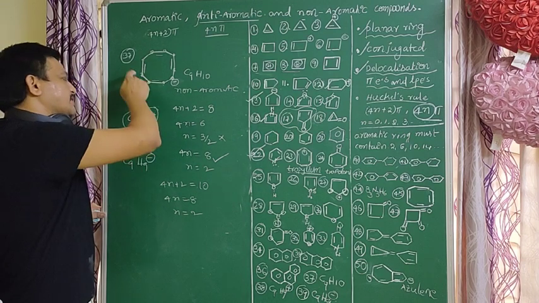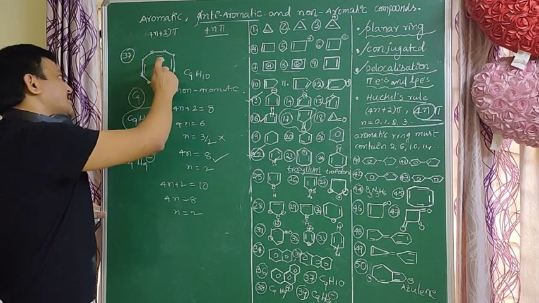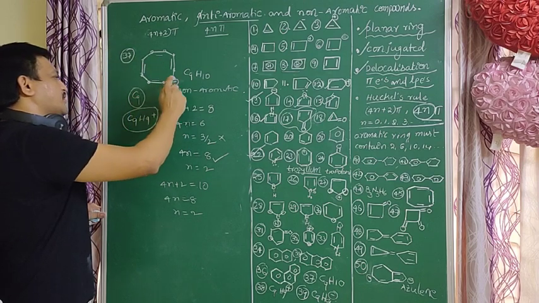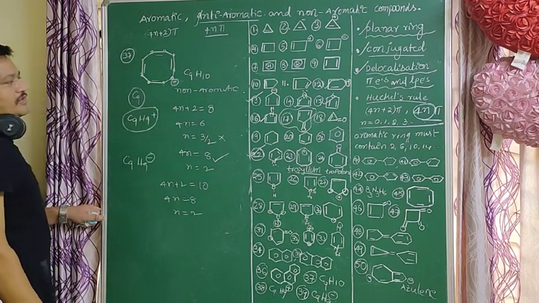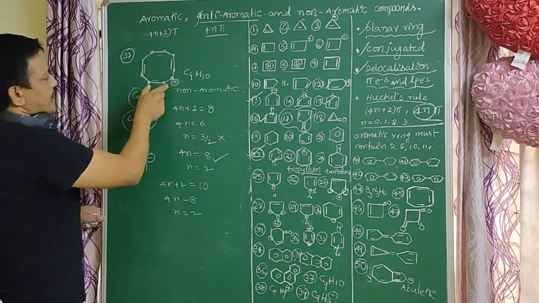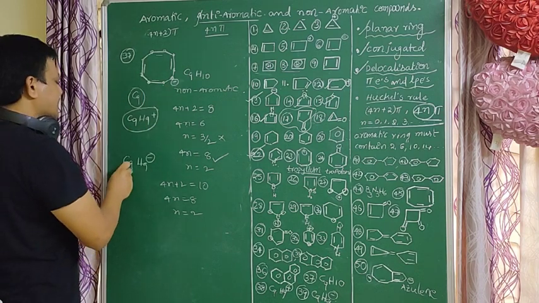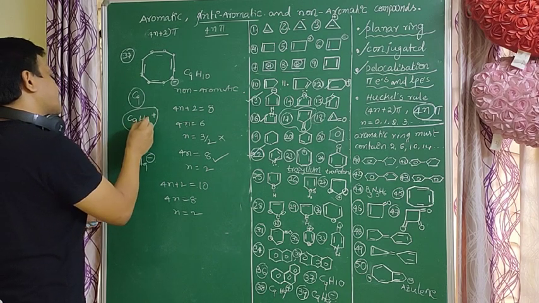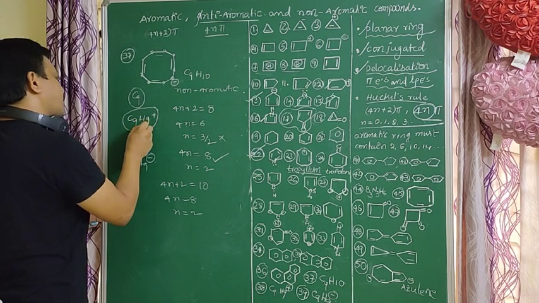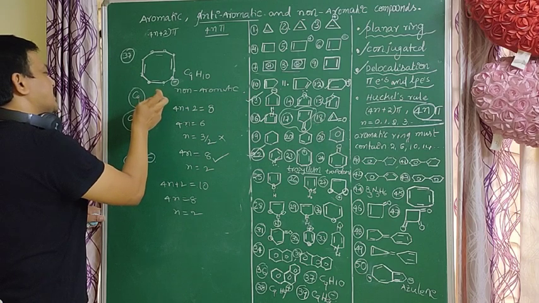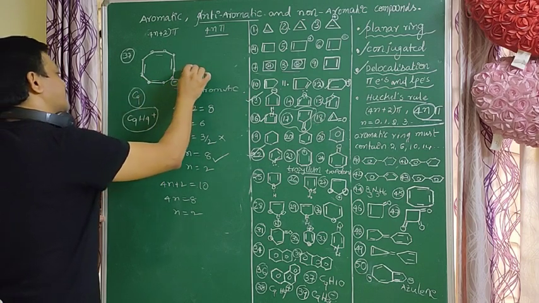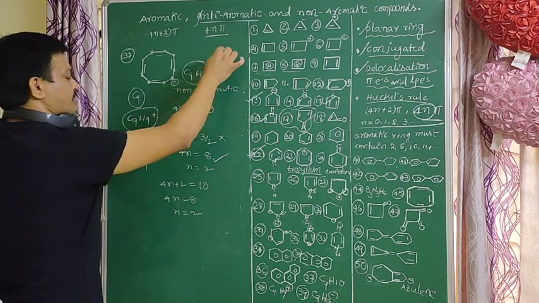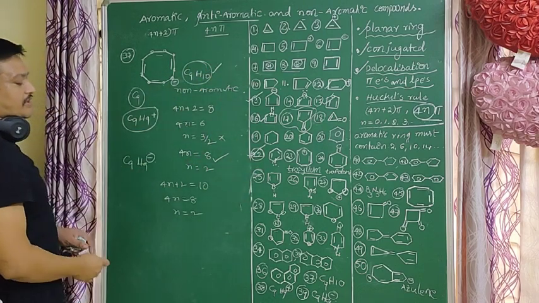The molecule is planar. So it is an aromatic compound. C9H9 minus is aromatic, C9H9 plus is anti-aromatic, and C9H10, the neutral molecule, has no conjugation. It is a non-aromatic compound.